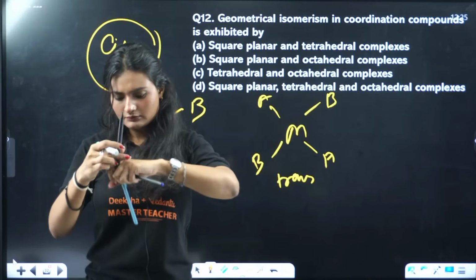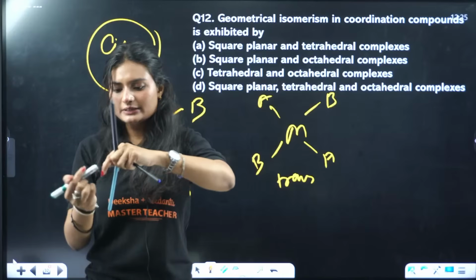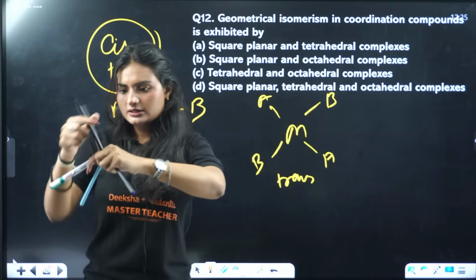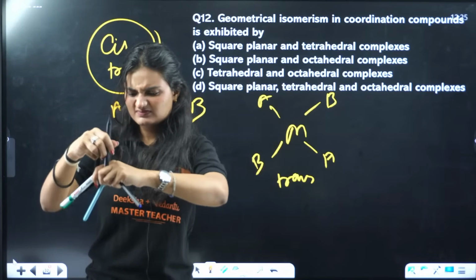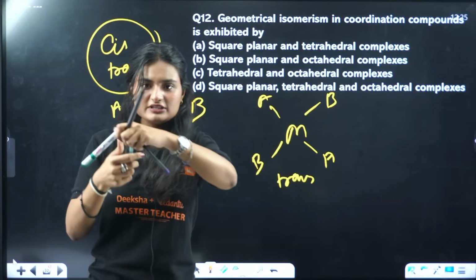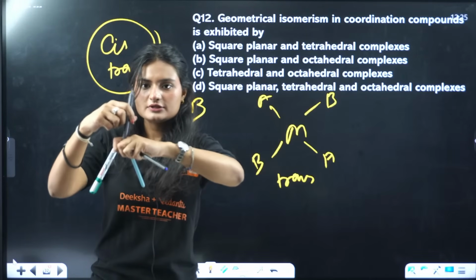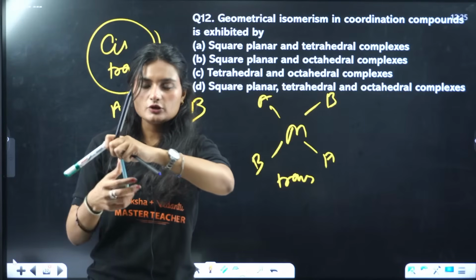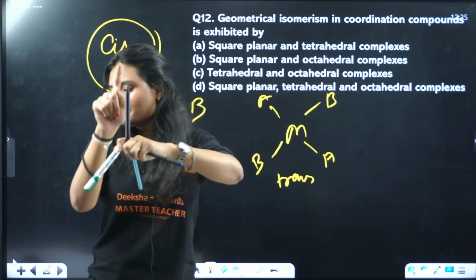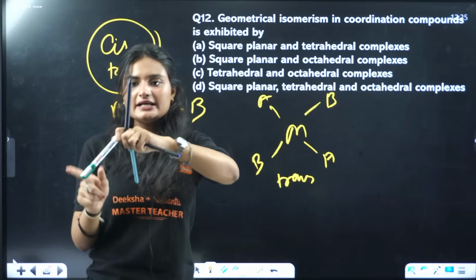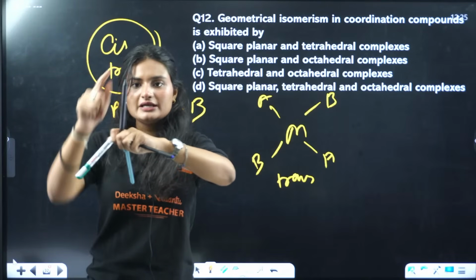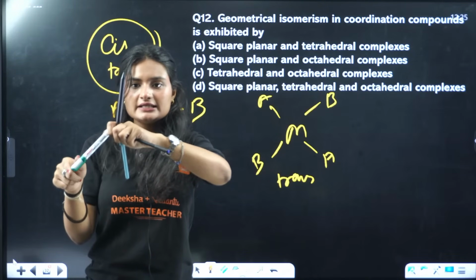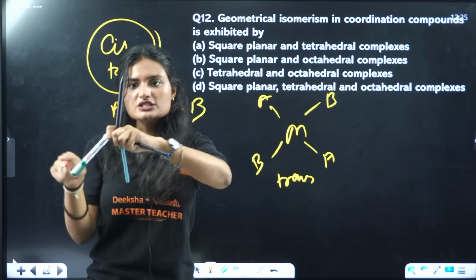The angles are 109.5 degrees. The arrangement is like this. Now, if I'm putting one ligand A here and the other ligand A here, they are cis to each other, right?